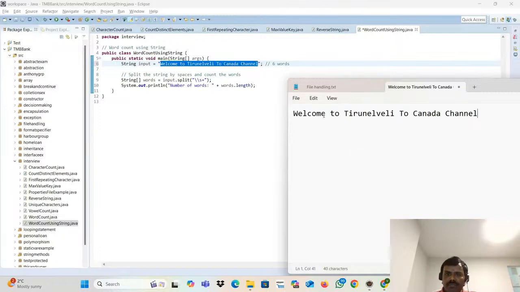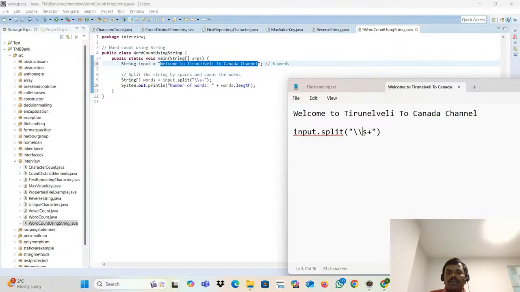Because this is a single string, we have some kind of space, right? This is space. This space, you have to split it. So there is a method called split. The string here is input. So input dot split of. If you want to split by space, what do you have to do? You have to use this one.